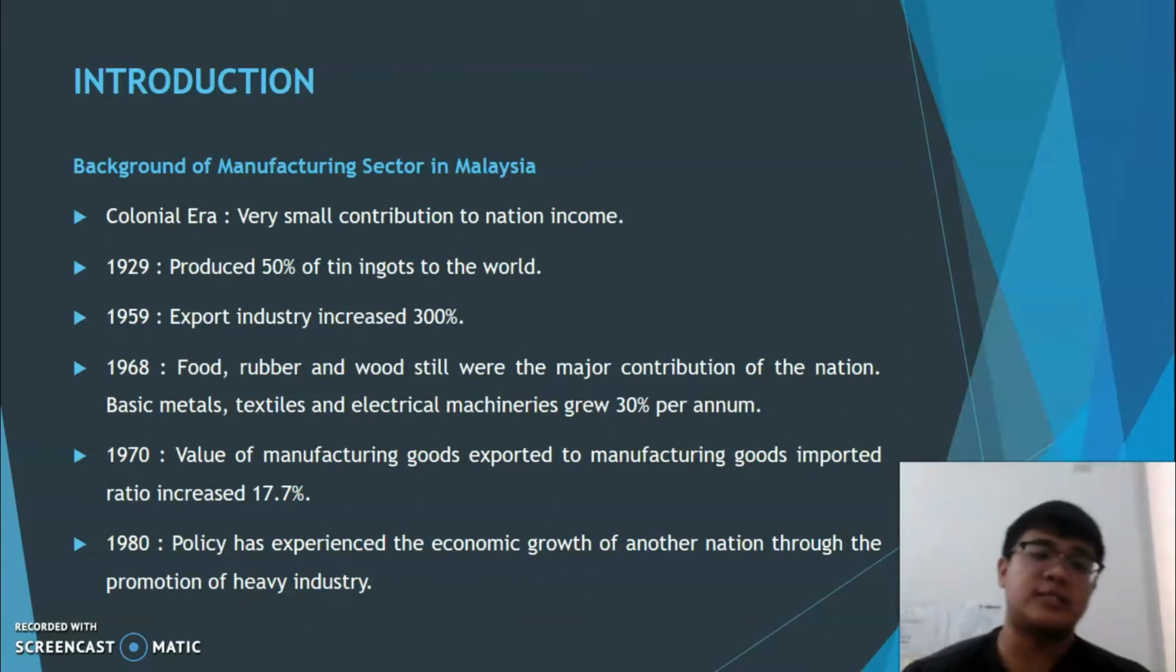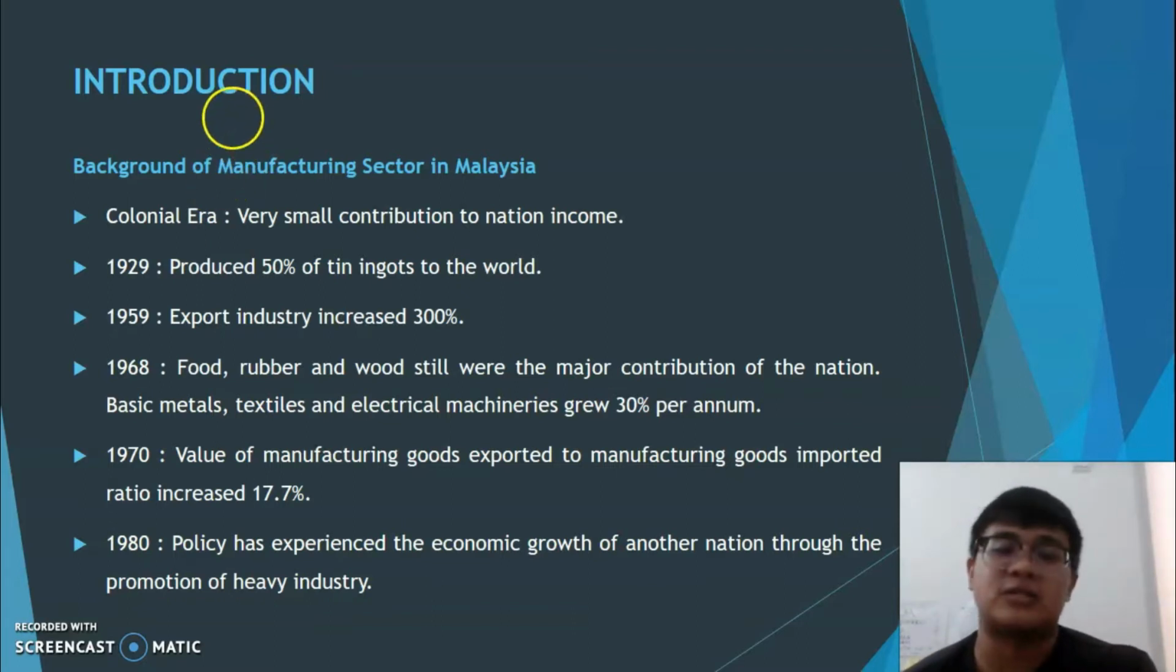In 1968, food, rubber, and wood steel were the major contributors to the nation. Basic metals, textiles, and electrical machinery grew 30% per annum. In 1970, the ratio of manufactured goods exported to manufactured goods imported increased 17.7%. In 1980, the policy experienced the economic growth of another nation through the promotion of heavy industry.